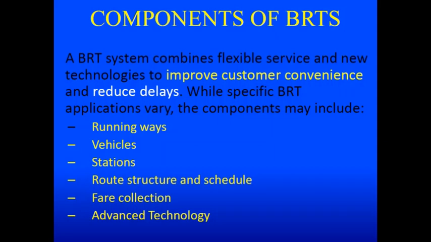Then the fare collection, which includes integrated ticketing systems for various modes of transportation, and other advanced technologies like the GPS for locating the buses, and the commuter information system, etc.